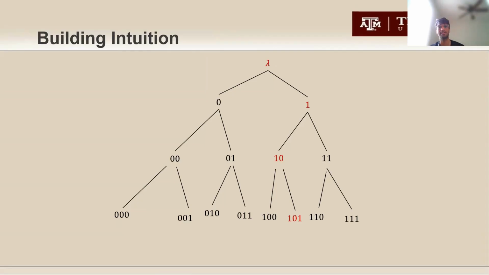Now, if the adversary decides to force a mistake here, it would go to the other side of the branch. Naturally, everything on the right side of the branch, the branch that follows all these red marked nodes, are the ones where the adversary has the highest opportunity to force mistakes. By going to the other side of the branch, the adversary loses its ability to force the mistakes it would be able to force in the standard online setting. So that's just to build a little intuition about why it's better to know the sequence in advance.